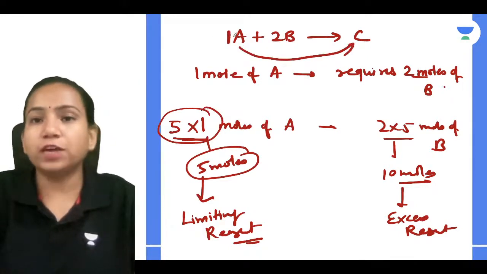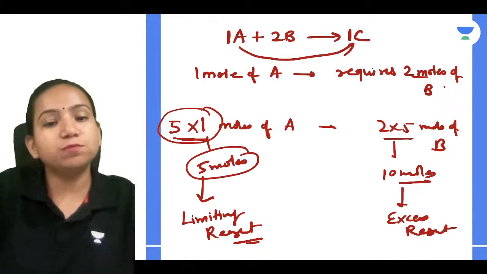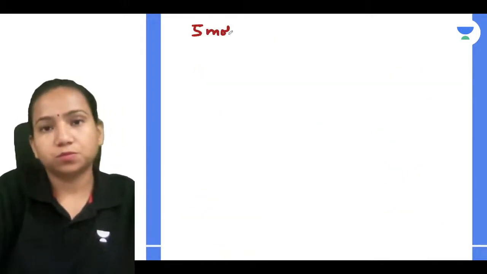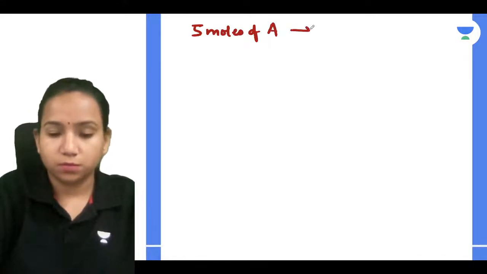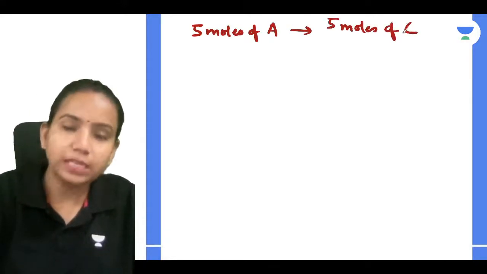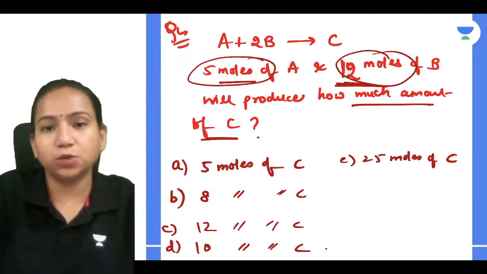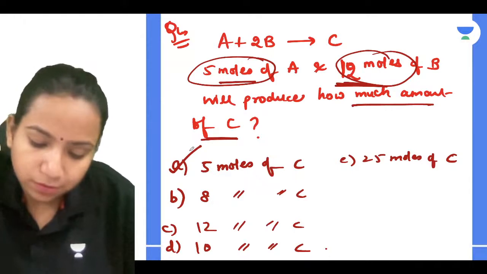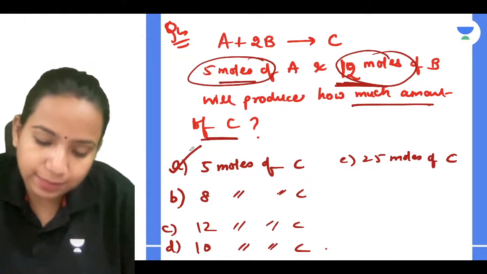So if 1 mole of A gives 1 mole of C, then 5 moles of A will give how many moles of C? Yes, Ridhima? Yeah, 5 moles of A will give 5 moles of C only, and that's why the correct answer is going to be A. Got that? Ridhima, everyone?